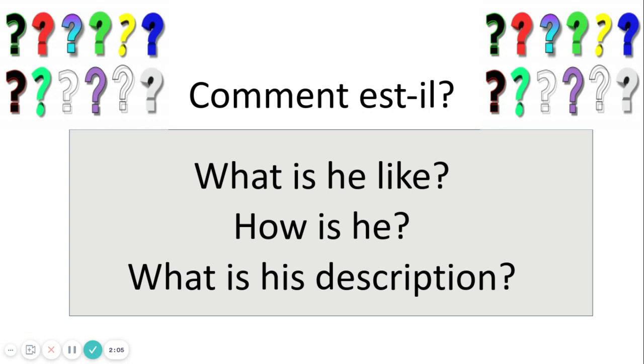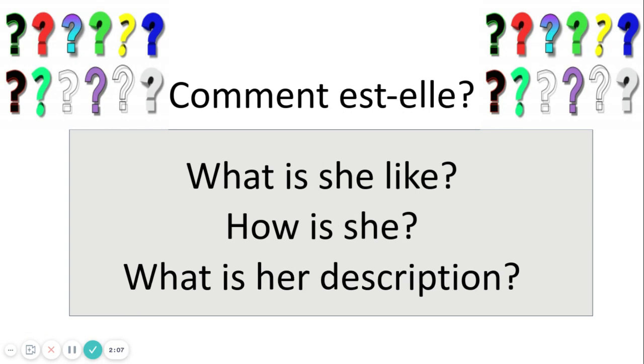The one right after comment est-il is comment est-elle? What is she like? How is she? What is her description? Oh, she's nice. She's blonde. She's short. Whatever you're going to describe. So what is she like? How is she? What is her description?